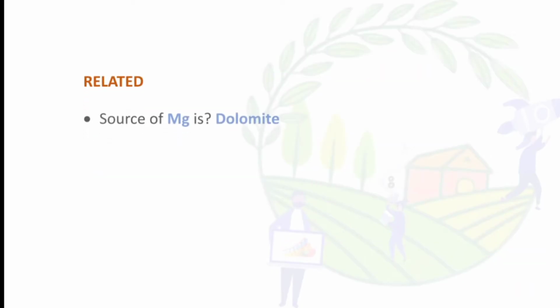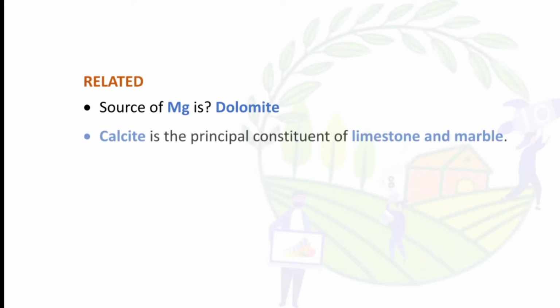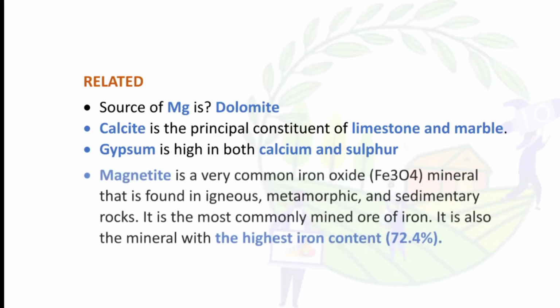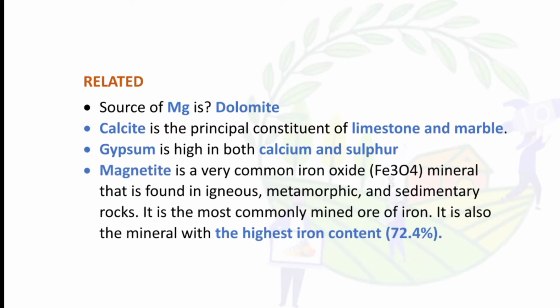So these are the related questions. Source of Mg is dolomite. Calcite is the principal constituent of limestone and marble. Gypsum is high in both calcium and sulfur. And magnetite is very rich in iron content.